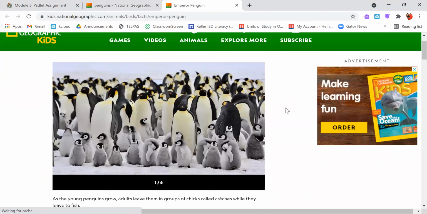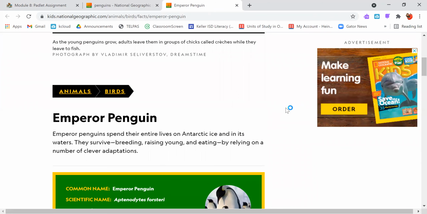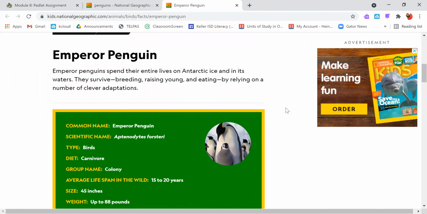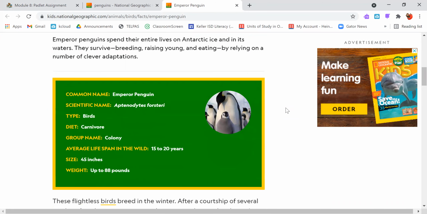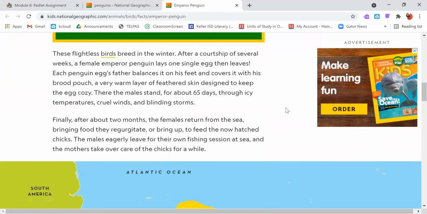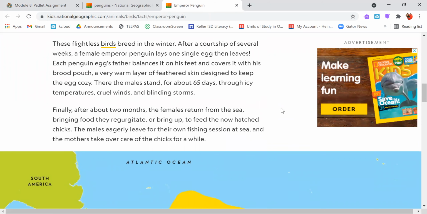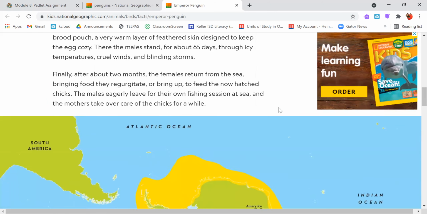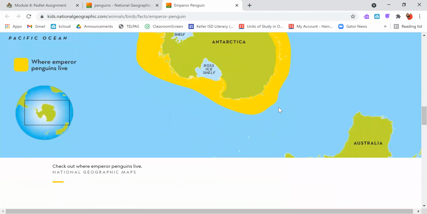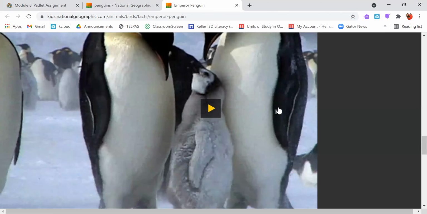So there are pictures, there's videos, and there's lots of fun facts in this article all about penguins, particularly the emperor penguin. There's maps that show where they live and all kinds of information right there for you.